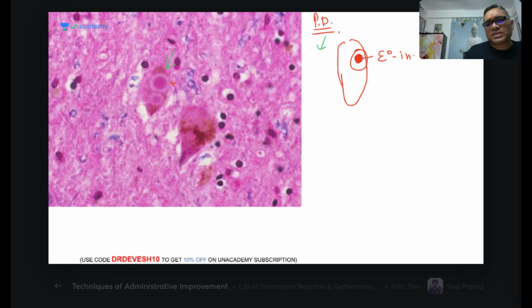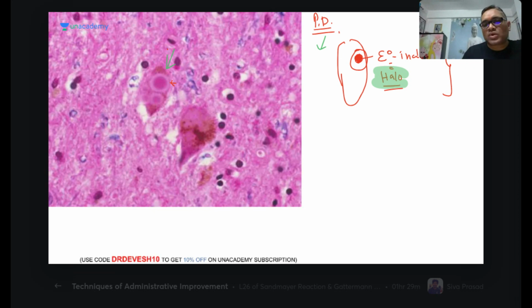So what I'm showing you is eosinophilic inclusion with halo around them. This is the differentiating feature from the Negri body. In Negri body, you will never see halo, right? Always remember, in Negri body you will never see halo. So this halo is very important. When you see eosinophilic inclusion with the halo, it means it's a Parkinson's disease neuron, right?